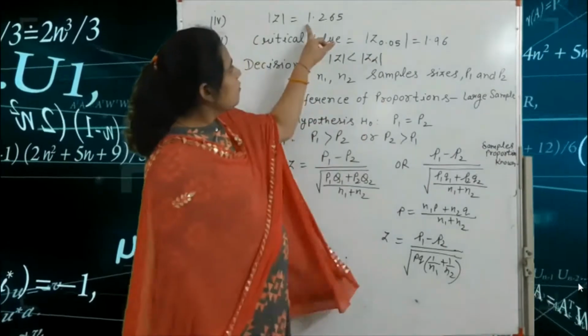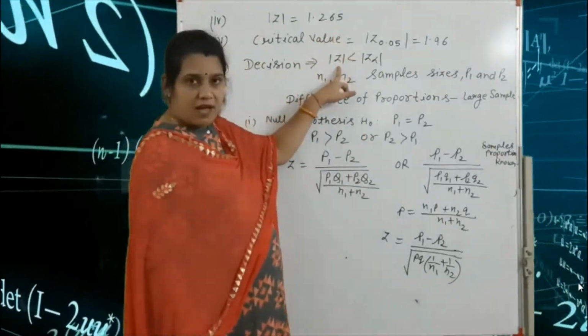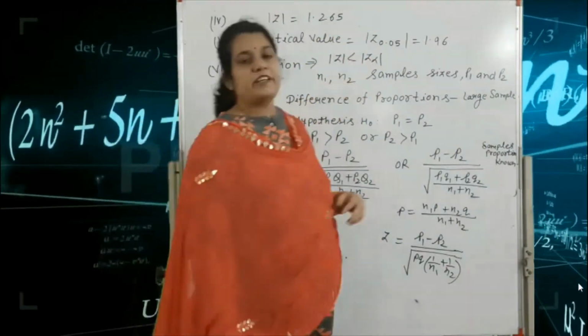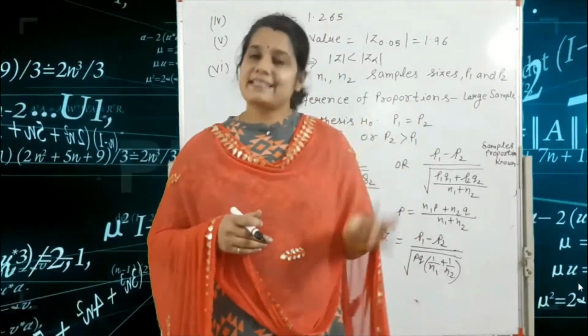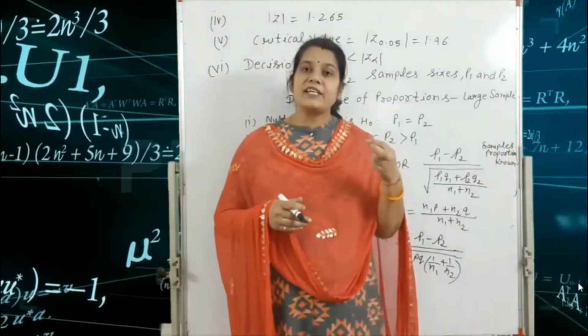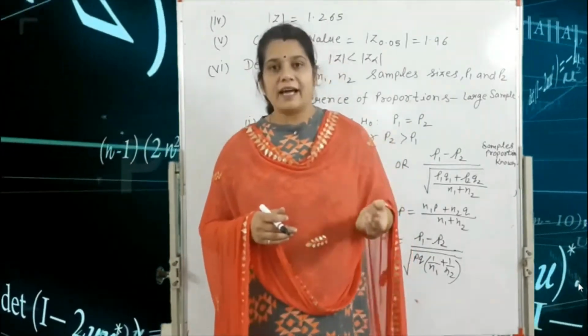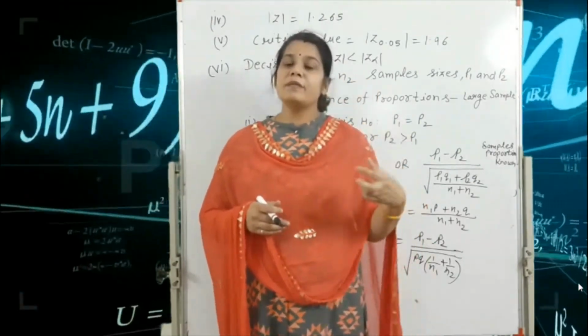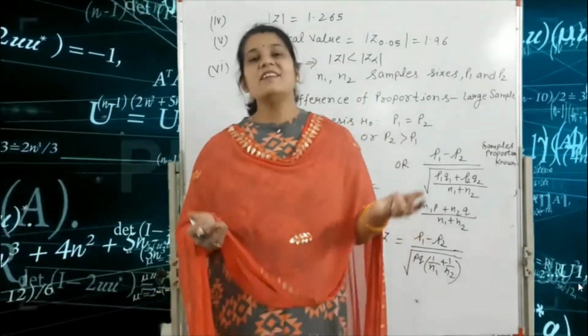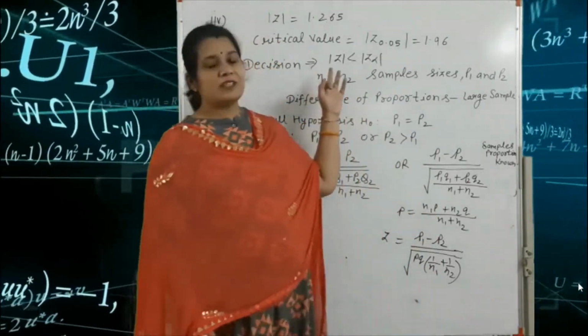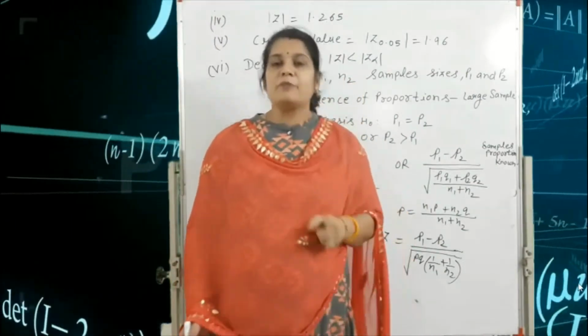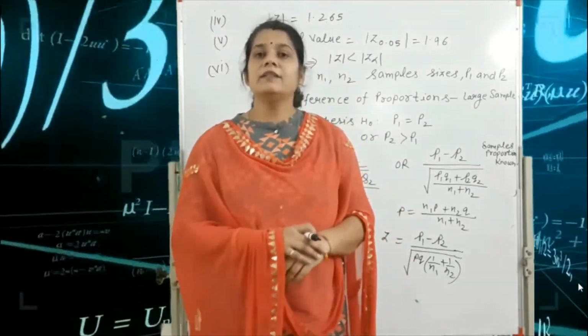That means 1.265 less than 1.96. That means our null hypothesis is accepted. So what we claimed is that the male and female babies were born in equal numbers. Okay, so this is the example if we are given one probability and one population.